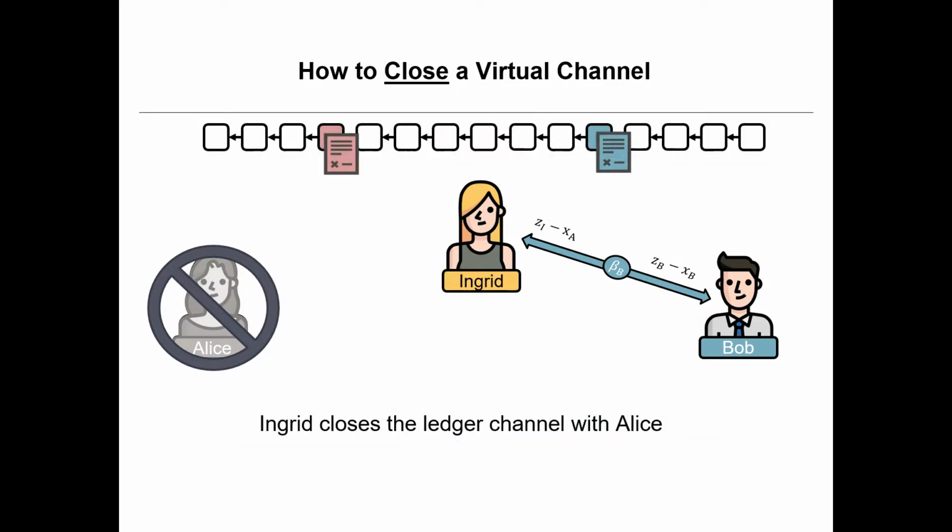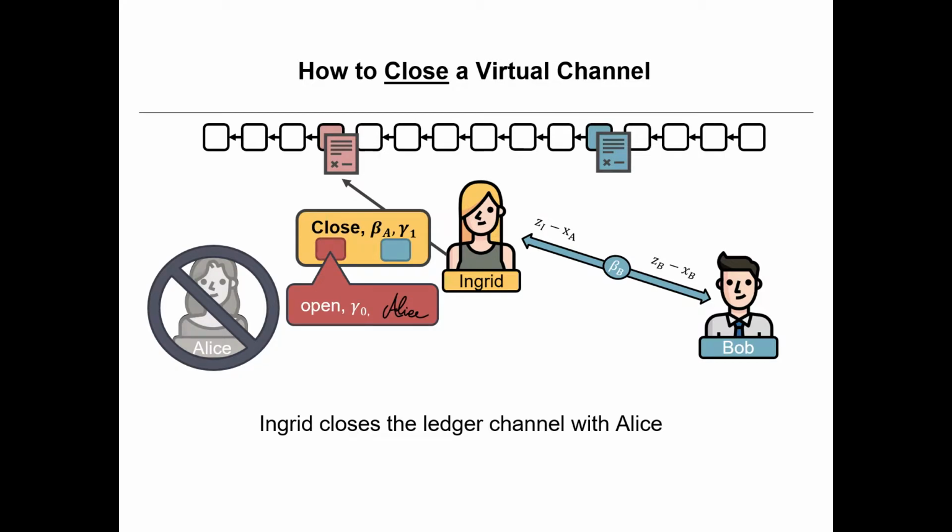So what she does is she closes the underlying ledger channel, in a procedure as we've seen in the beginning of this talk. But on top of the normal closing procedure, she adds two witnesses. The first witness needs to prove that there was, in fact, an open virtual channel between Alice and Bob.